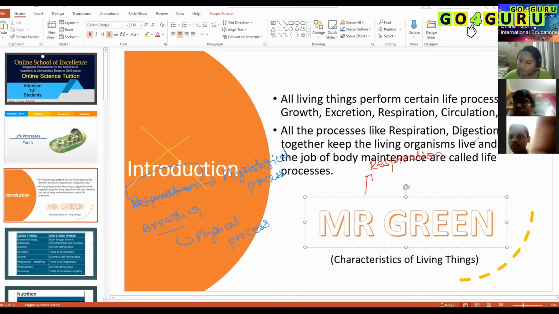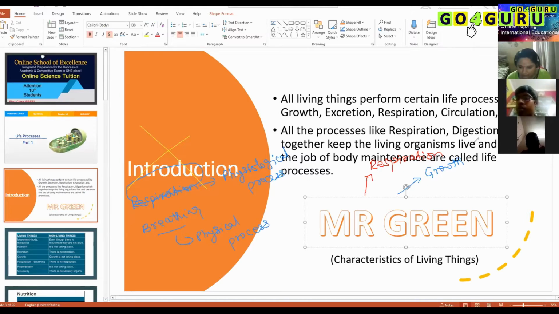Okay. Yes, ma'am. Let me move on with the next term called G, which is growth. So how do we define growth? Every living organism shows growth, right? Change in physical state. What do you mean by physical state? Physical appearance. Change in physical appearance. Perfect. Change in physical appearance is kind of acceptable.